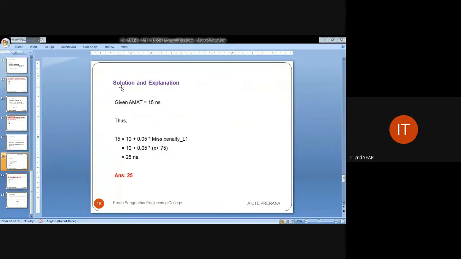I hope you have got the basic idea about GATE questions that are related to cache memory alone. There are a lot more computer architecture related GATE questions that we will see in the upcoming classes. We look forward to our upcoming classes.